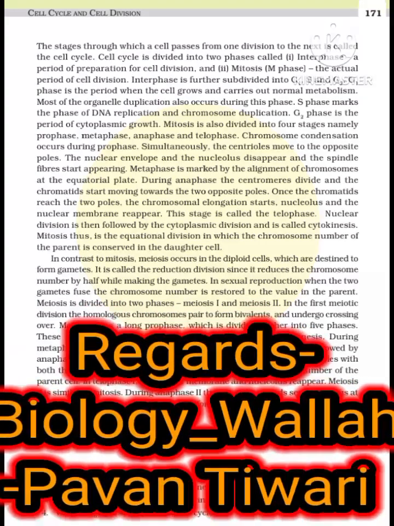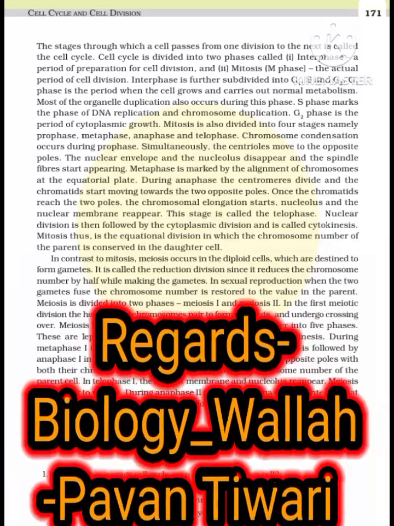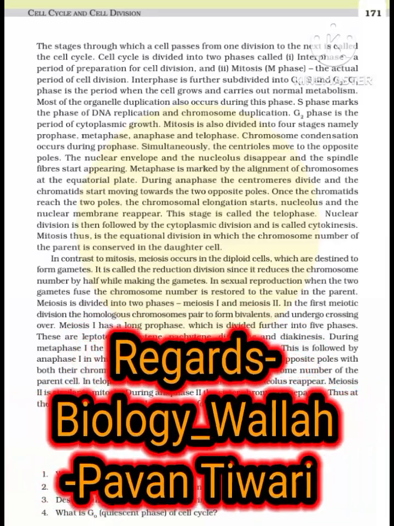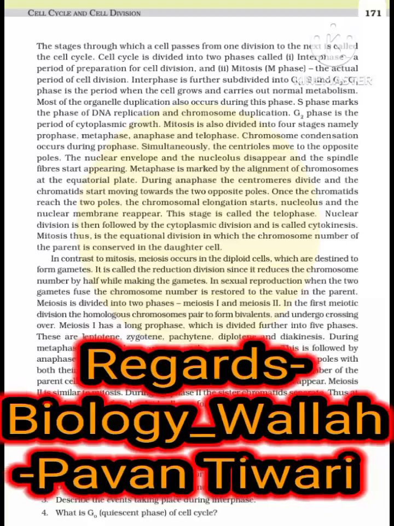In telophase I, the nuclear membrane and nucleolus reappear. Meiosis II is similar to mitosis. During anaphase II the sister chromatids separate. Thus at the end of meiosis, 4 haploid cells are formed.